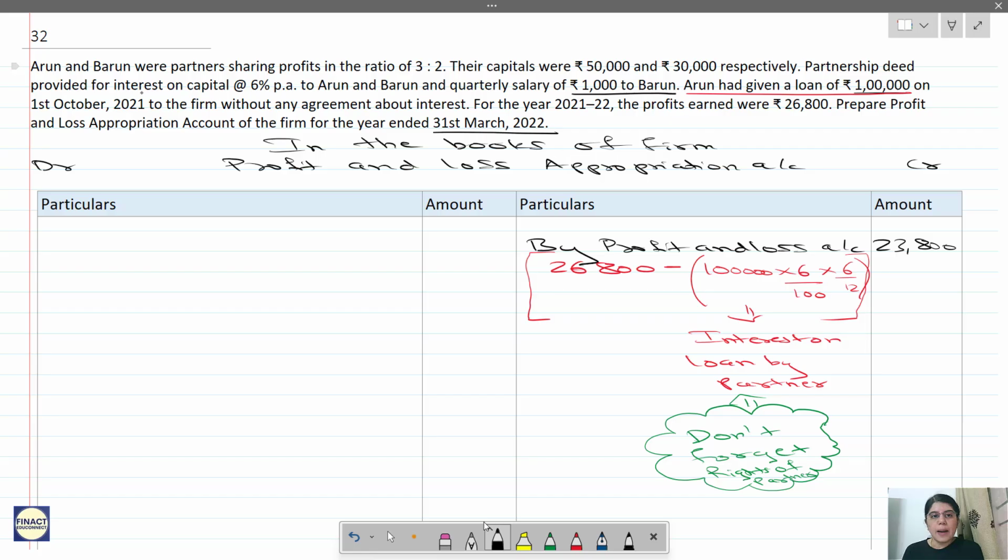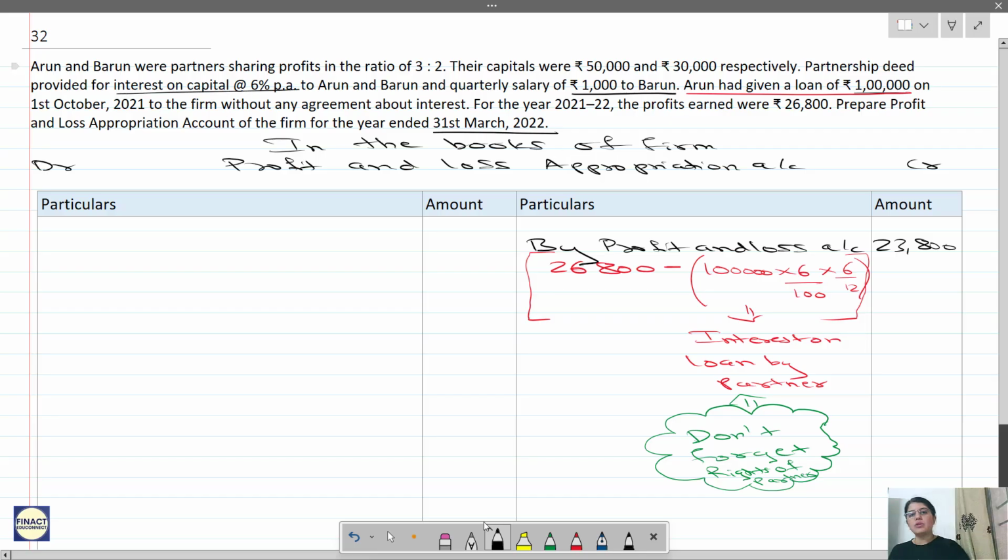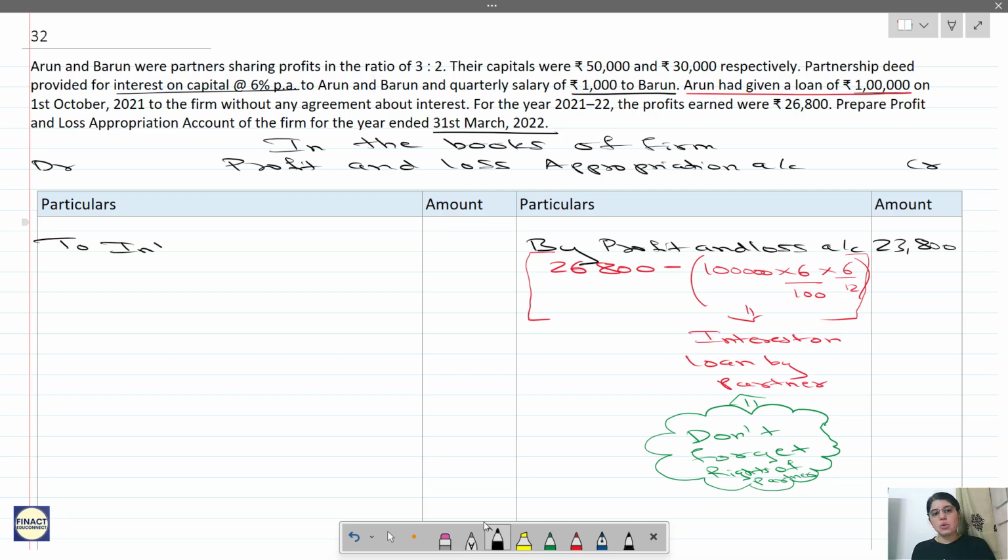So interest on capital at 6% per annum. So we have to give them interest on capital. So interest on capital will come on the debit side of profit and loss appropriation. So to interest on capital. You remember, right? Interest on capital is like an expense. So we transfer it to profit and loss appropriation debit side.